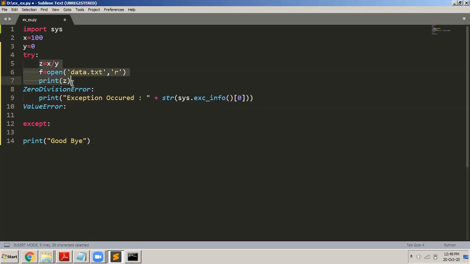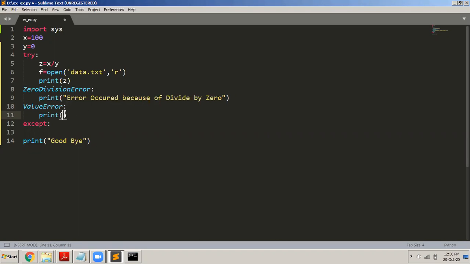Remember, depending upon the error, a specific block will get executed here. The zero division error block will get executed, and whatever you want to do, you can display here. Error occurred because of divide by zero. Let us say if a division by zero error occurs, you want to display this message to the user: error occurred because of divide by zero.